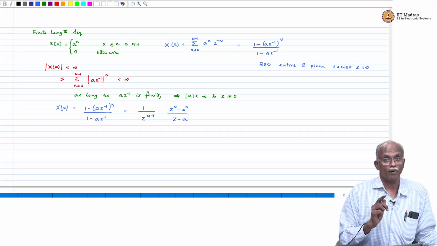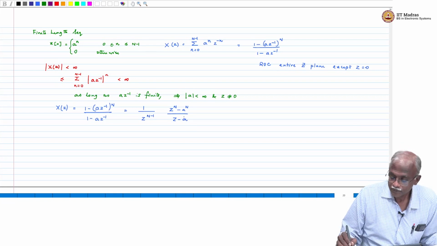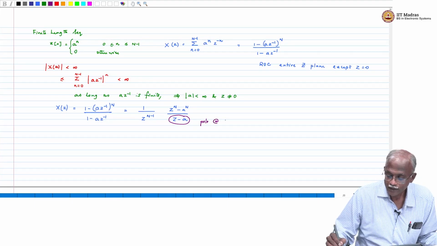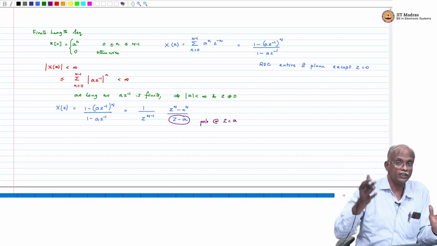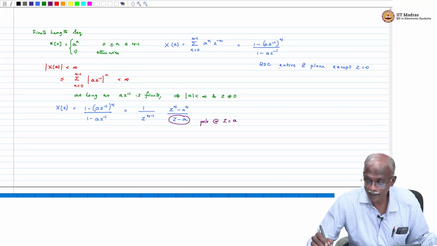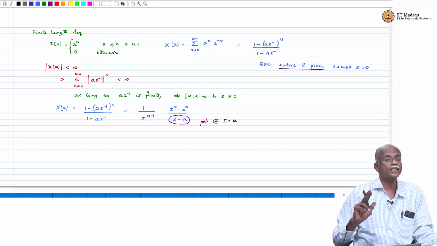But I now have a problem. What is the problem? Look at this term. This is a pole at z equal to a. So, which means that I can only take z greater than a or z less than a. This statement that the entire z plane is the ROC, there is a discrepancy.